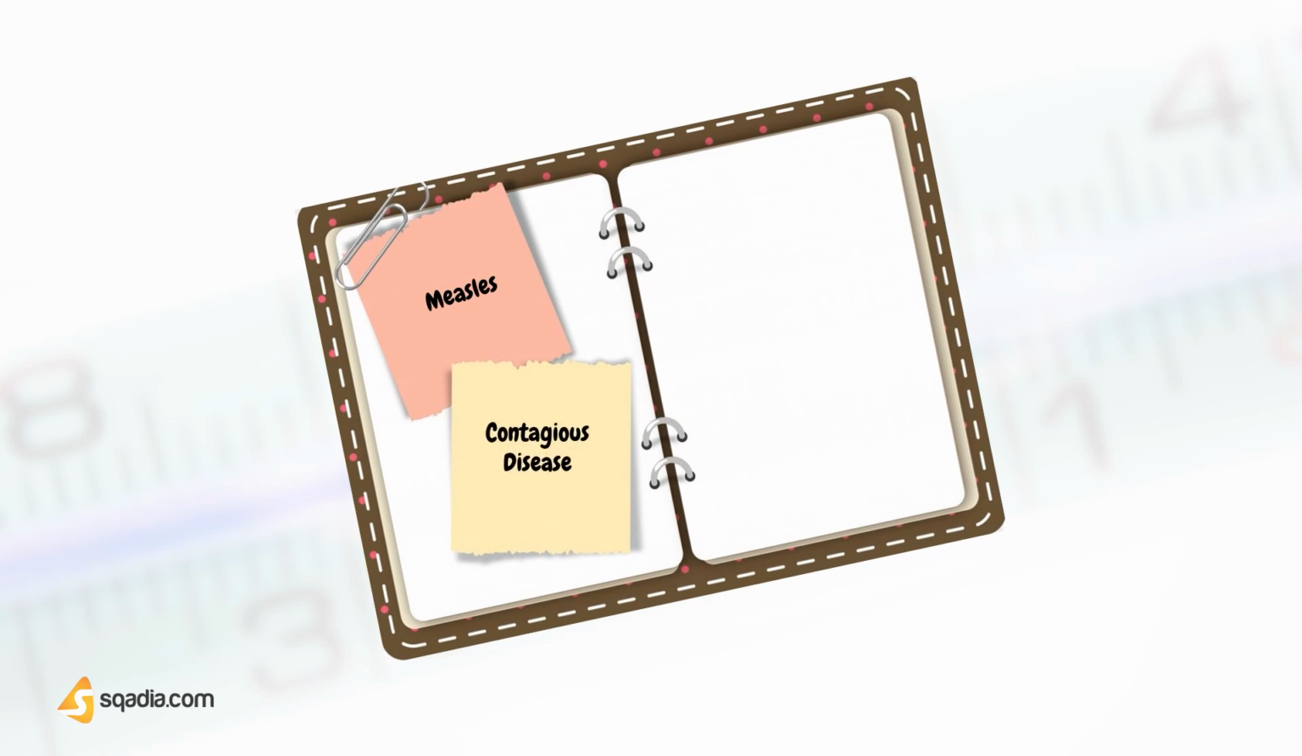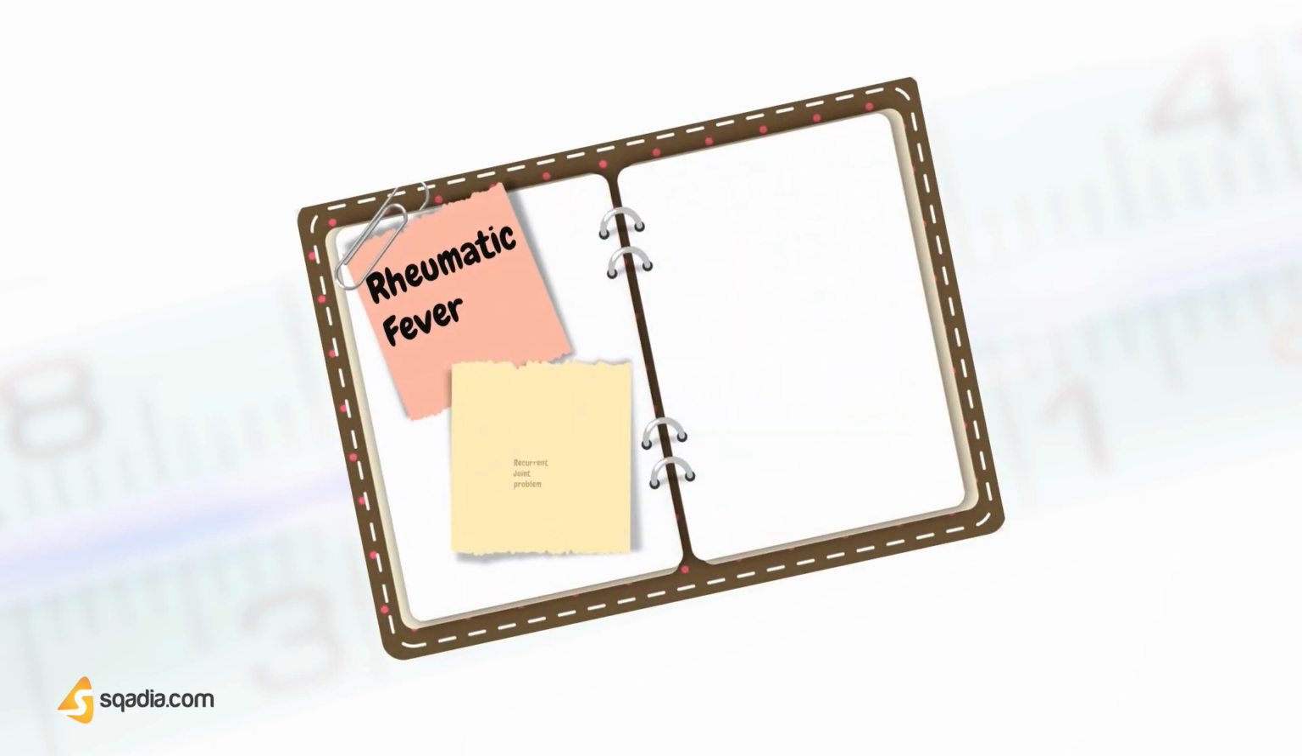It's a highly contagious viral disease. Symptoms are pink eye, appearance of white specks in the mouth, cough, and fever. The fifth cause of fever in children is rheumatic fever, rheumatic arthritis. What is it? It's a recurrent joint problem. Its symptoms are fever and joint pain.